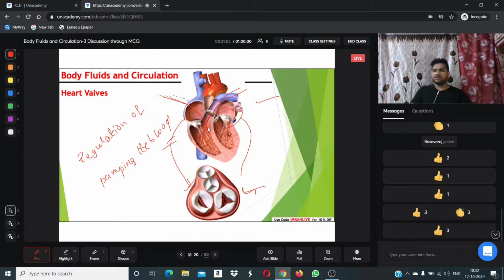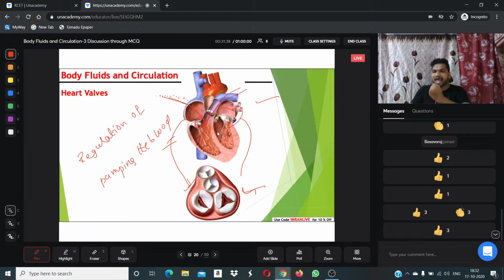This will be continuously going on. Once the heart contracts, blood will come inside. Once the heart relaxes, blood will never go back the same way. Blood will go to a different way where blood is required. The oxygenated blood will be pumped towards arteries, right? Then the deoxygenated blood will be pumped towards veins. Clear?